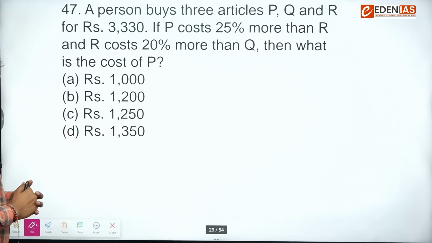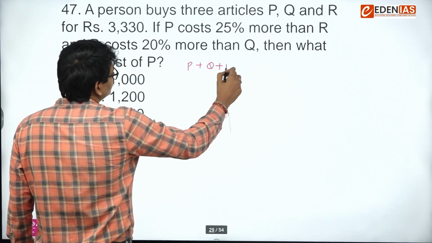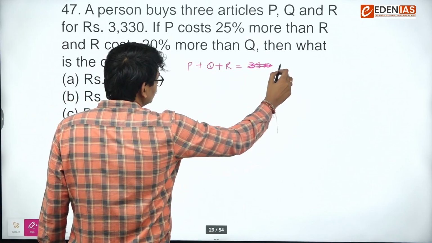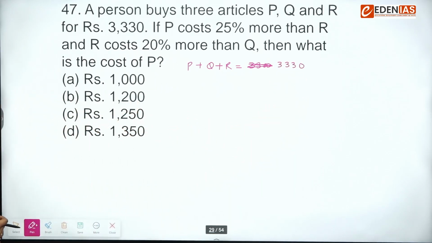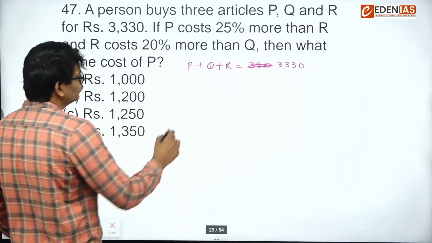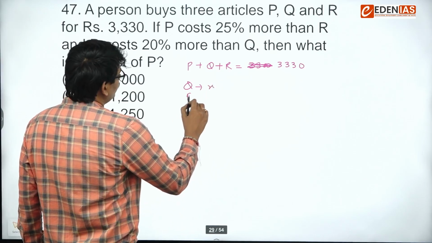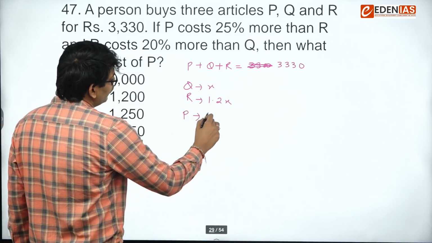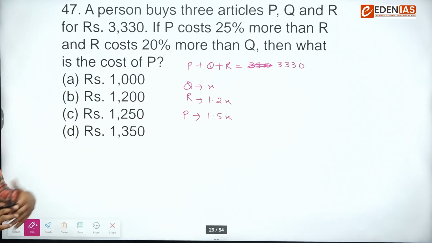Next, a person buys 3 articles P, Q, and R, total 3330. If P costs 25% more than R and R costs 20% more than Q. So Q, if I take x, so R will be 1.2x and P will be 1.5x. 25% more, so that's why 1.5x.